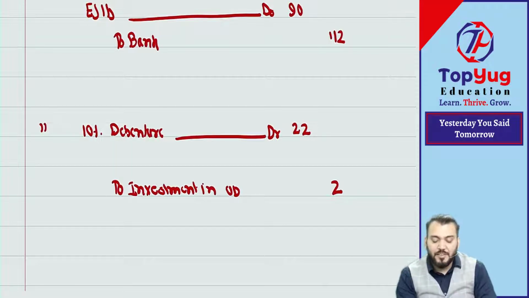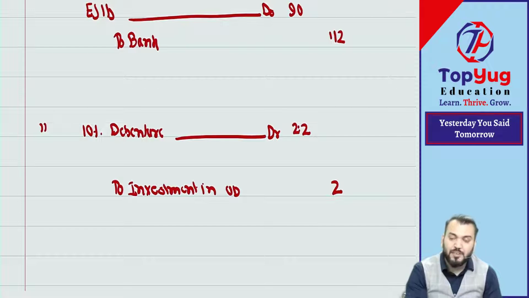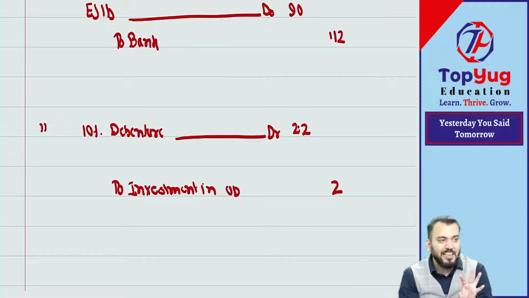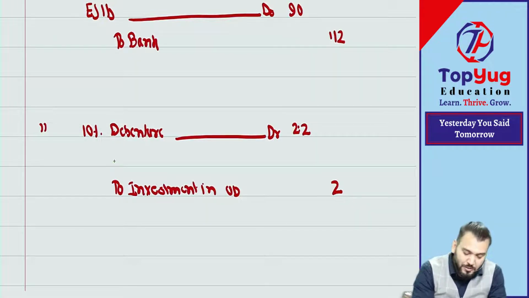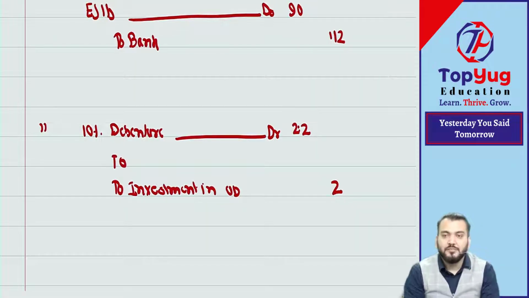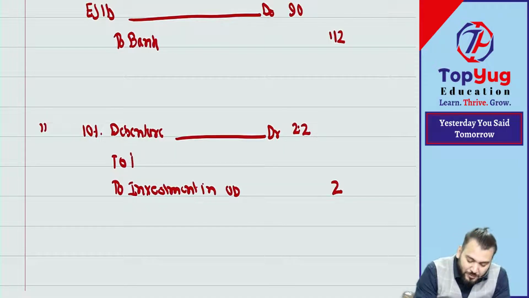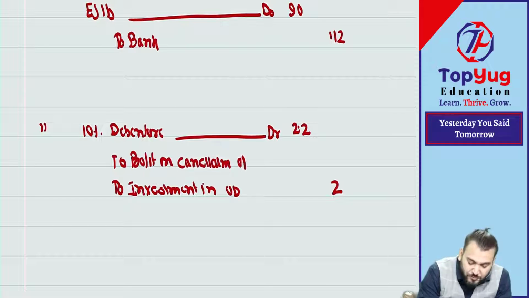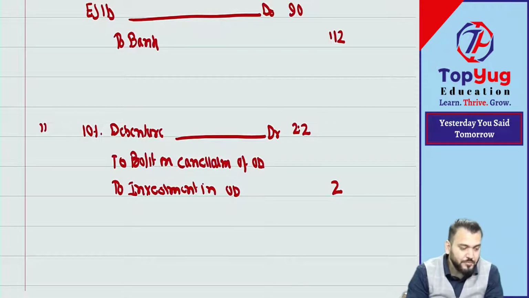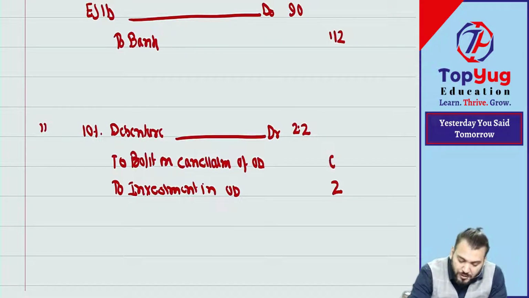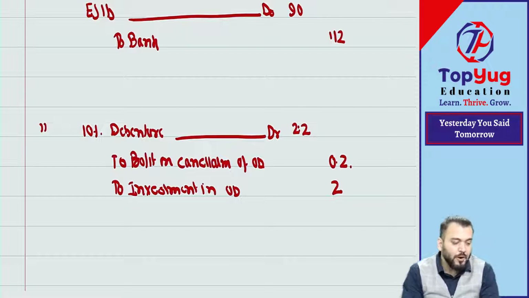Understood? Means debenture of 2.2 lakh is purchased and cancelled at 2 lakh. So there is a gain on cancellation. Yes or no? So this gain on cancellation is transferred to what? Capital reserve. So you can add profit on cancellation of own debenture. Are you getting? How much? It is 0.2. This point have you understood?